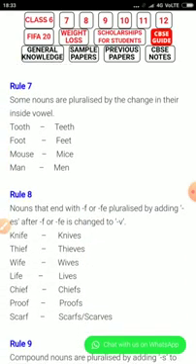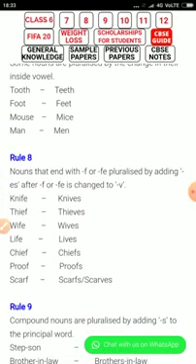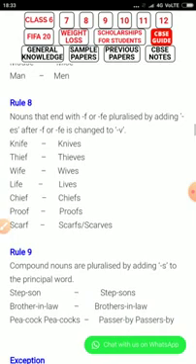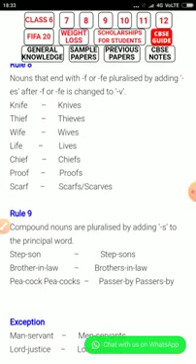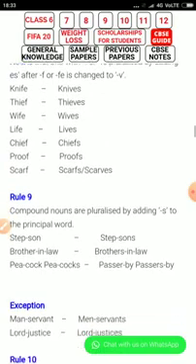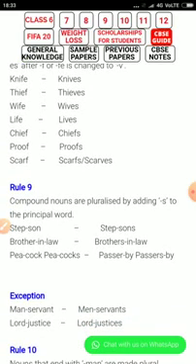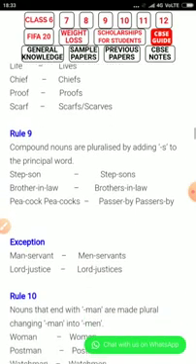Rule 8: for nouns that end with f or fe, the plural is made by changing f to v and adding es: knife, knives; thief, thieves; wife, wives; life, lives; scarf, scarves. Exception: chief, chiefs; proof, proofs. Rule 9: compound nouns are pluralized by adding s to the principal word: stepson, stepsons; brother-in-law, brothers-in-law; peacock, peacocks; passerby, passersby.